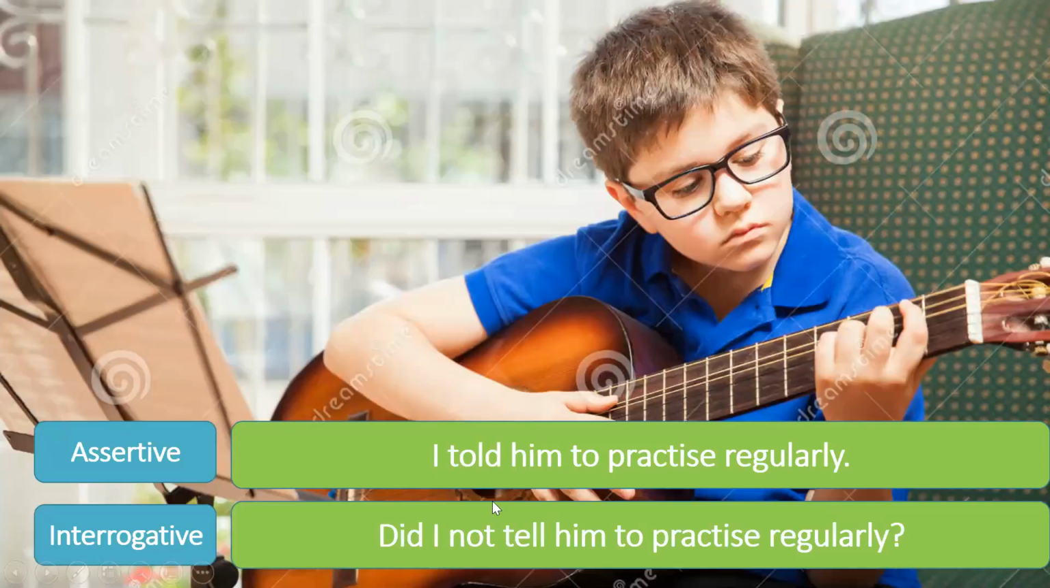Next example, I told him to practice regularly. Now see, in this case, I don't have an auxiliary verb in the assertive sentence. And my assertive sentence is a positive assertive sentence. It is not negative. And I don't have an auxiliary verb with which I can begin my question. So what will I do? I will use a do word to start my question depending on the tense of the sentence.